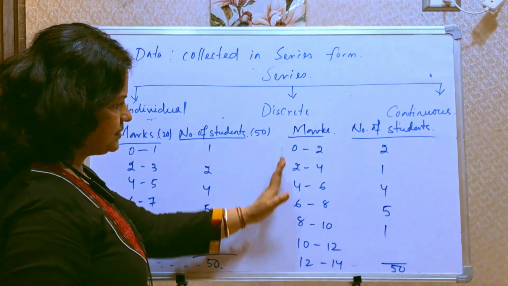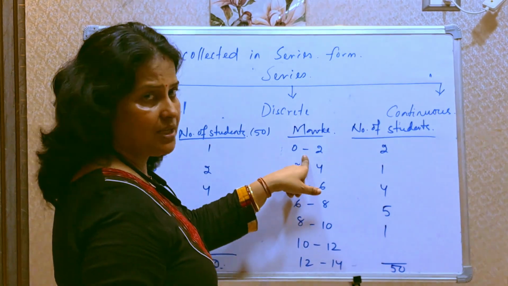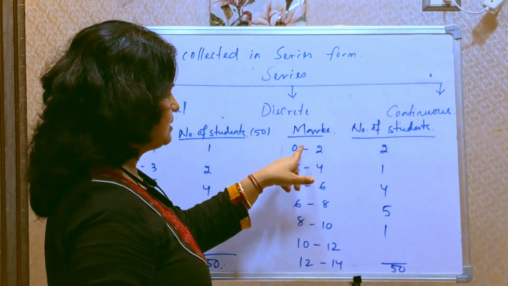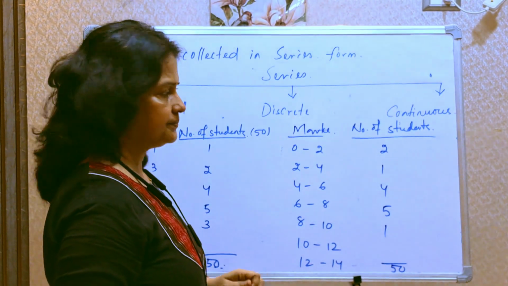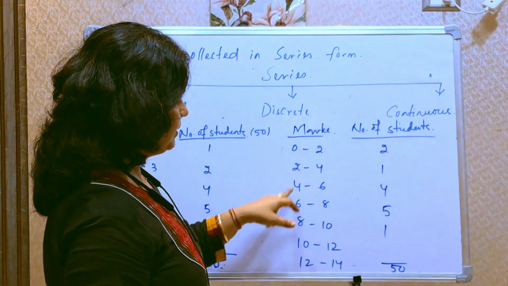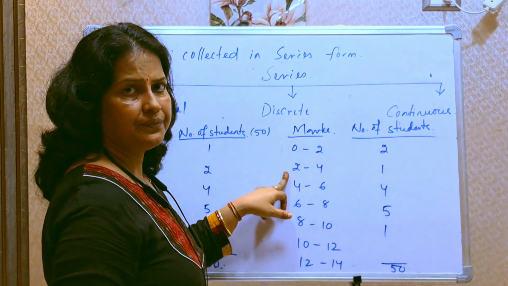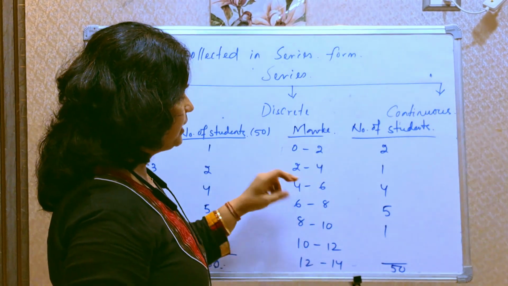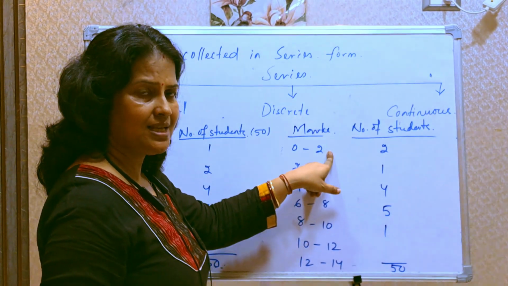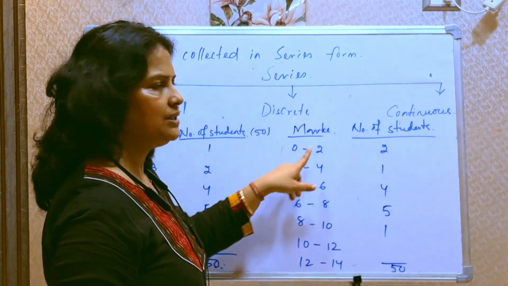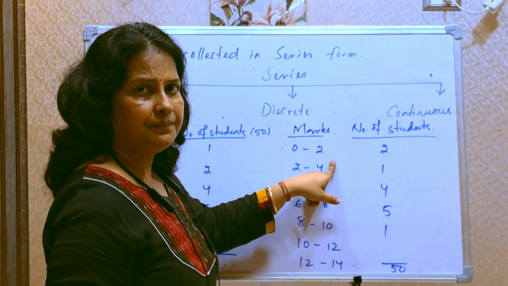So what happens in this case? If someone is securing between 0 to 2, means 0, 1 up to 2, that person is counted here. But another problem is here: 2 is here and 2 is also here. So which 2 are we going to conclude? If one person is securing 2 marks in the exam, then that person will be counted 2 times. So that should not be.